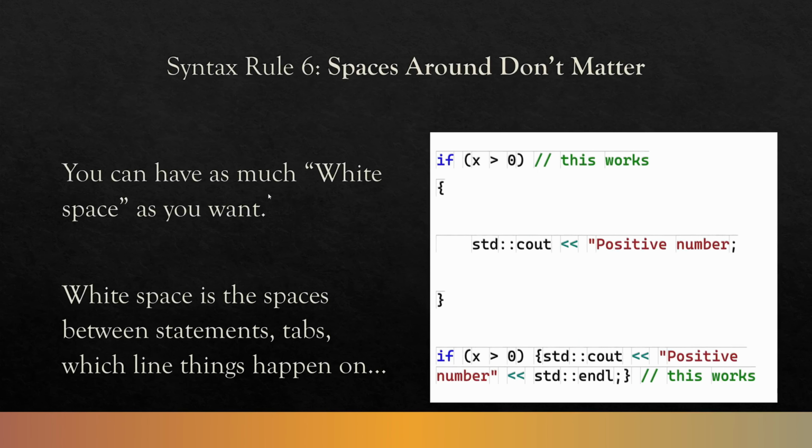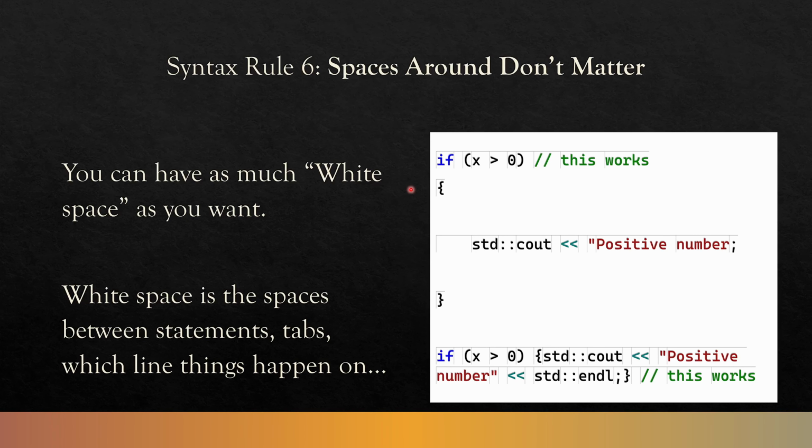Then next, spaces around things don't matter. Spaces inside of things, between things do, but spaces around don't. You can have as much white space as you want. This is referred to as white space. It's the spaces between statements, the tabs that you have at the beginning of things, which line things happen on, right? This can be written out in one line, or you could get rid of all these extra spaces and have it much more compact. However, at the end of the day, the spaces between things don't matter. Use this to your advantage. Help yourself organize your code.